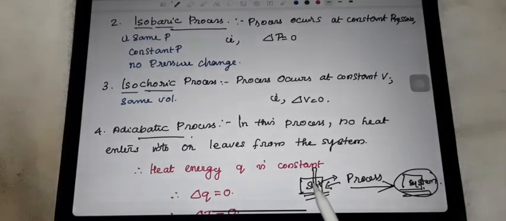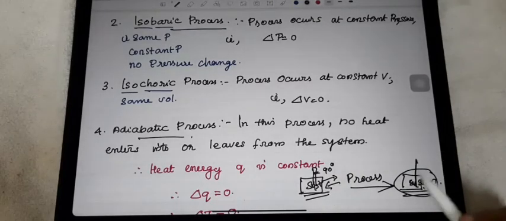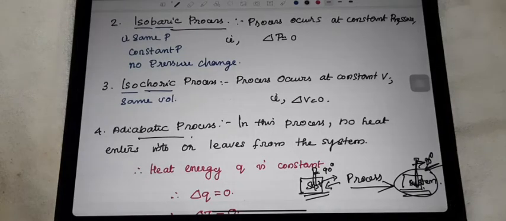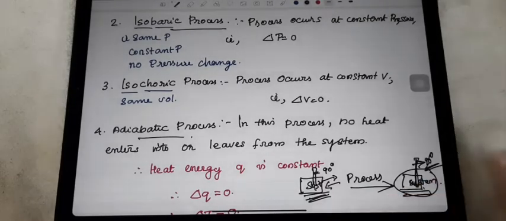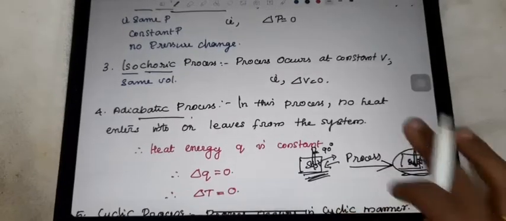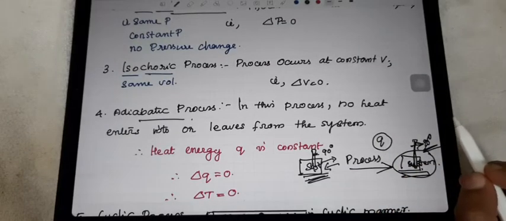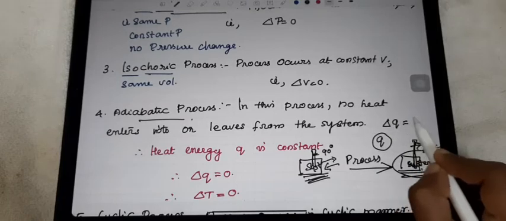So at the beginning, when you keep one thermometer here, just imagine 90 degrees here. After the reaction, after the process also, when you check, you will get the same thermometer reading. What's the indication? That the system has not received any heat and the system has not given any heat out. So that means the heat remains the same over the whole process. So the heat change we indicate by the term Q, so heat change we indicate as delta Q.